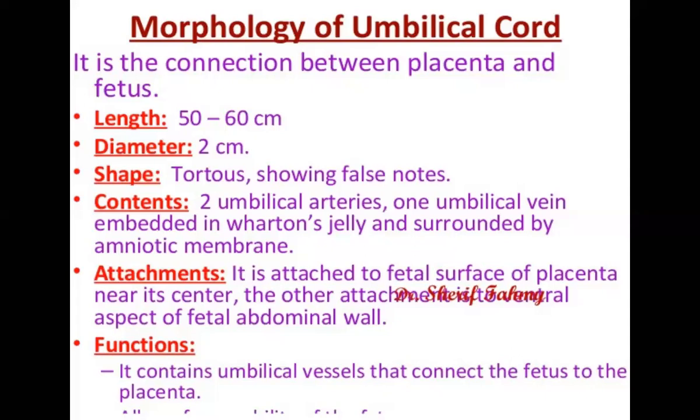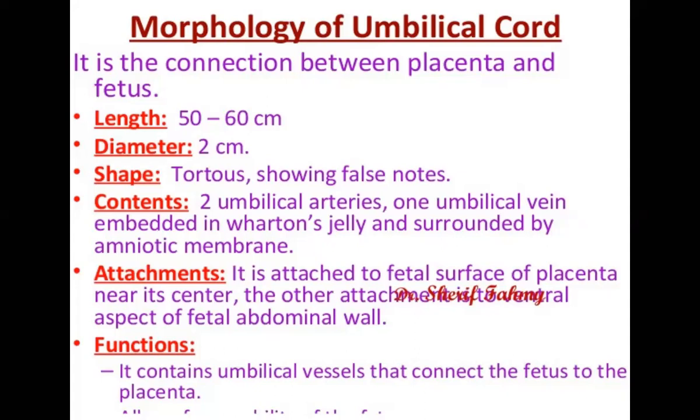And remember, all the arteries in our body carry oxygenated blood and all veins carry deoxygenated blood, except the umbilical and pulmonary vessels, which carry the opposite.